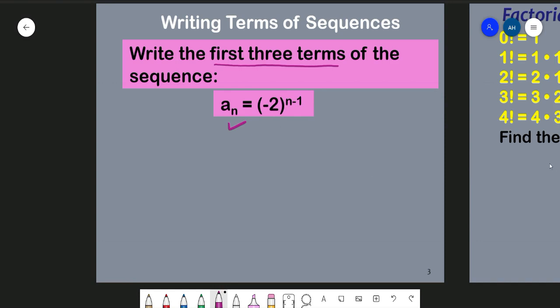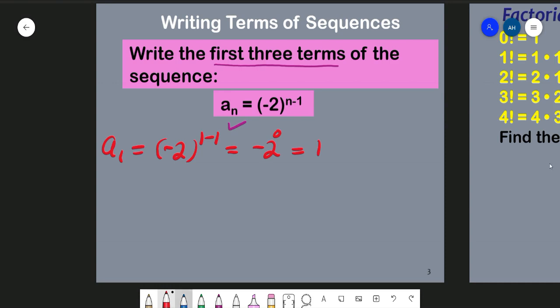So let's write down when n equal to 1, that is, we want to find the first term. a1 is equal to, we just follow the formula, (-2) to the power n minus 1. In this case, for the first term, n equal to 1. So 1 minus 1 is 0, so (-2) to the power 0. Anything to the power 0 is equal to 1. That will be our first term, so the first term is equal to 1.